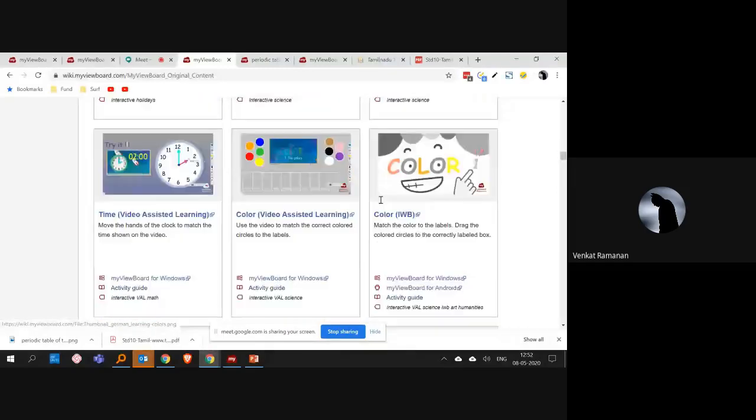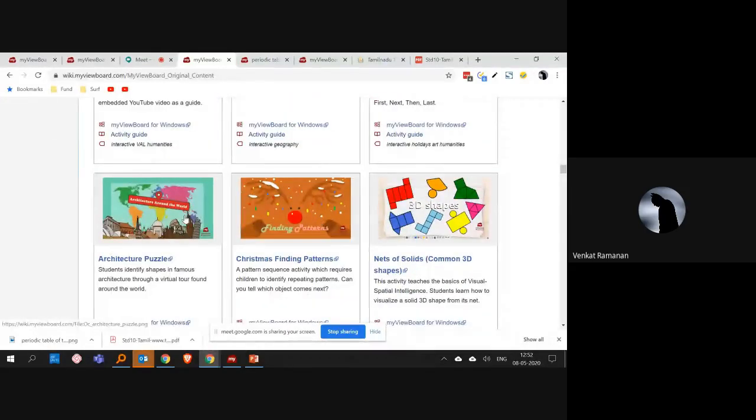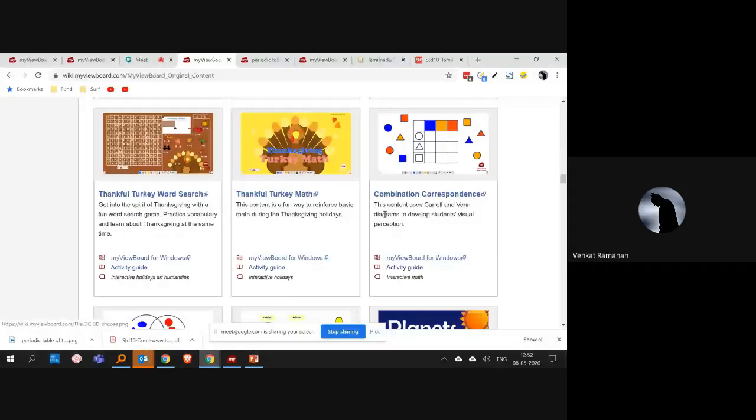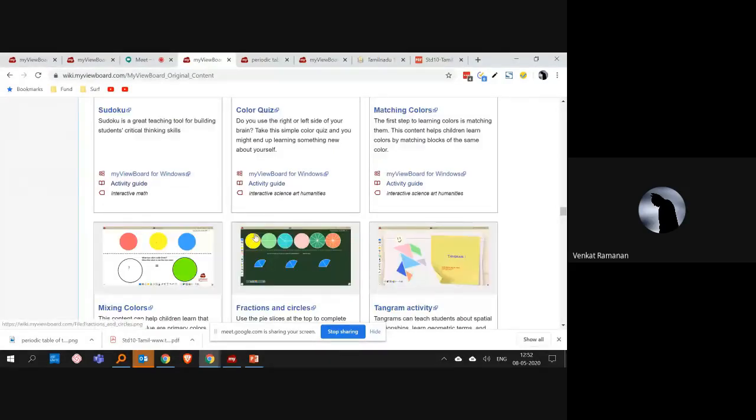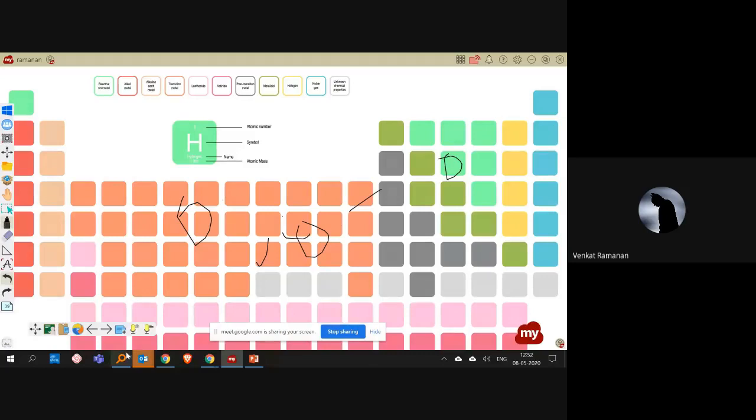So if you feel that what you want is not available, this was done by some teachers somewhere from the globe. So you can also do that and share with us. We will be uploading this on our platform with your credits. So it's a kind of crowdsourced content which is available for teachers across the world.